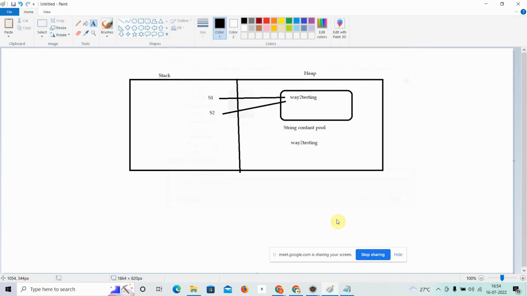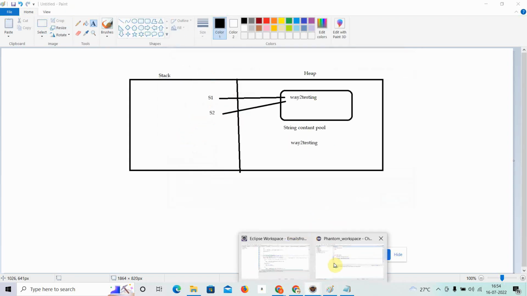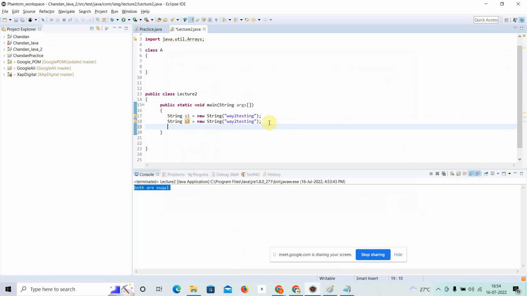Sorry guys, let me run this program again. Now I will compare again: if s1 is equal to s2, print that both are equal, otherwise just print both are not equal. Else, sorry, spelling mistake, both are not equal.